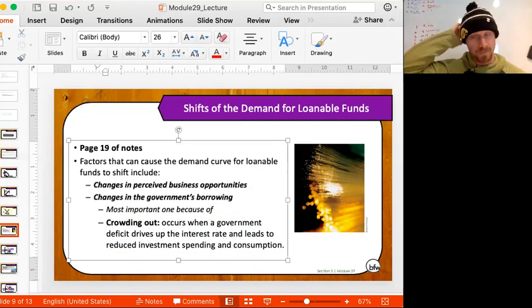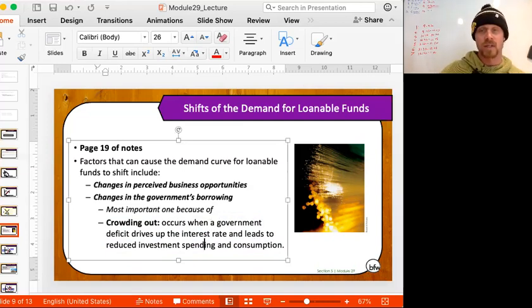So over here, perceived business opportunities: when they're optimistic, the demand shifts right. When they're pessimistic, the demand shifts left. If the government decides to borrow more, the demand for loanable funds shifts right. If the government decides to borrow less, demand for loanable funds shifts left.